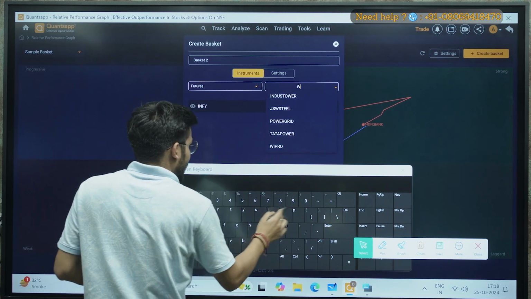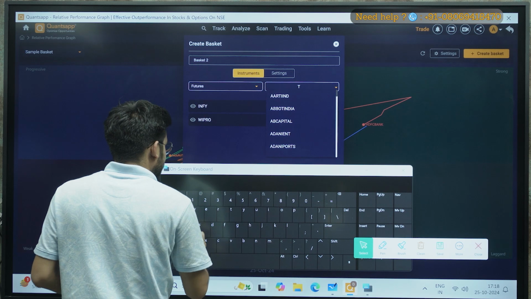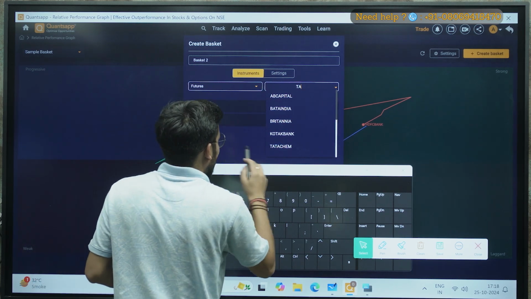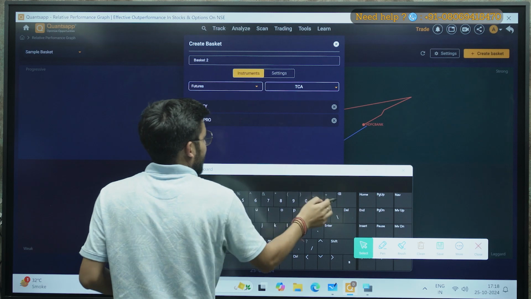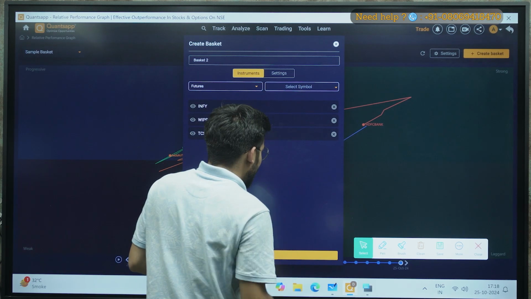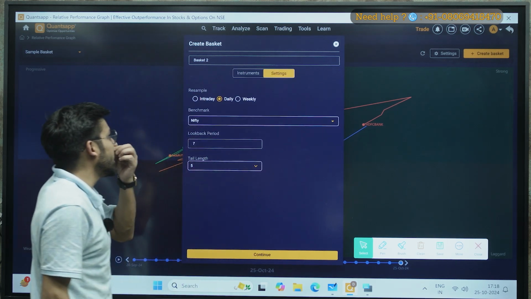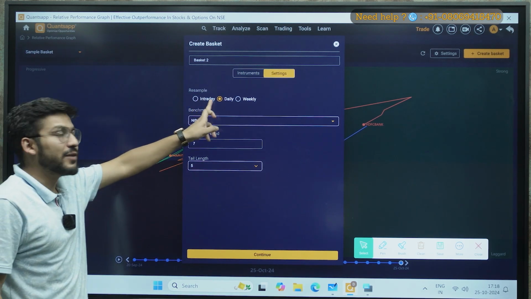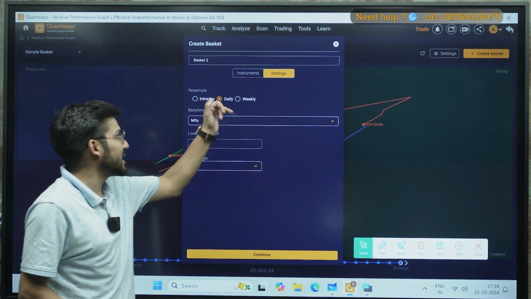Then I can go with Wipro, and TCS as well. Okay, so let's go with these three stocks and then I'll continue. Before continuing, let me show you some settings here. I can go with the intraday time frame, the daily, as well as weekly. Now I'm going for swing trading, so I will select daily here.